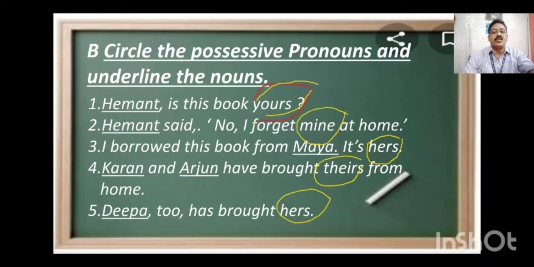Here we are talking about the books. Deepa too has brought hers, means Deepa also brought her books. Here in question 4 also, Karan and Arjun have brought theirs, means here we are talking about the books, because these sentences are all interlinked. We are talking here about the books. Hemant, Karan, Arjun, Deepa, they came to the class with their books. This is about bit number B.